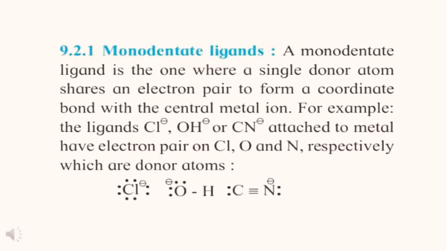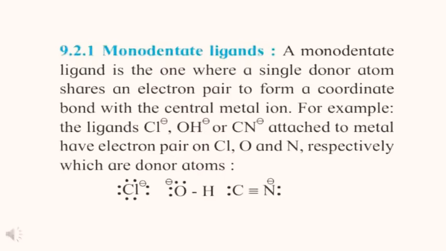Monodentate ligands. A monodentate ligand is one where a single donor atom shares an electron pair to form a coordinate bond with the central metal ion. All of you know what a coordinate bond is, in which electron sharing is done.